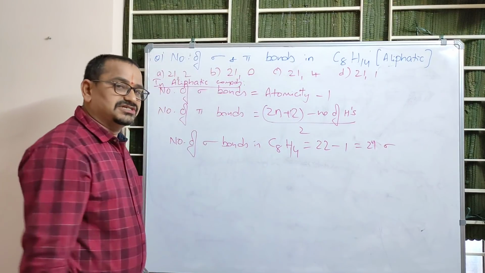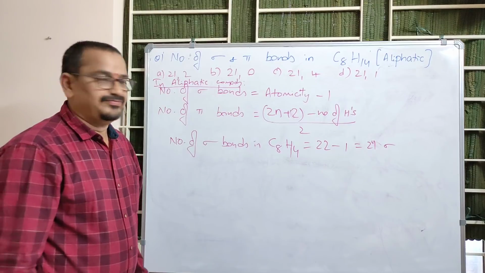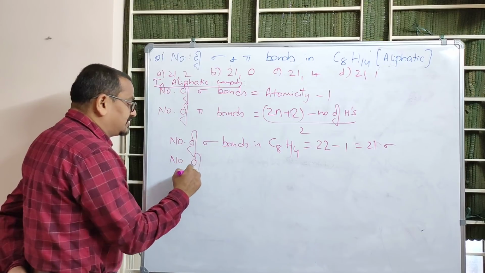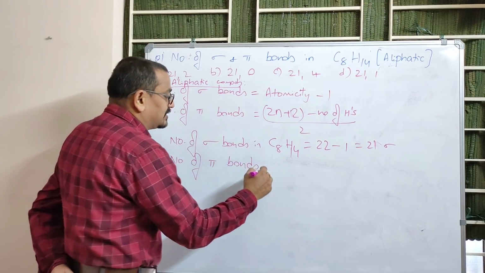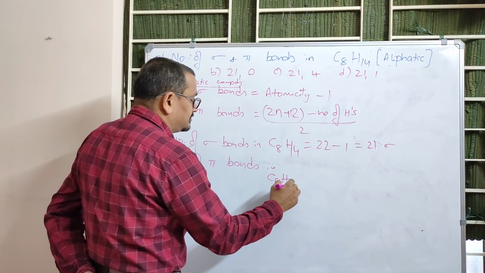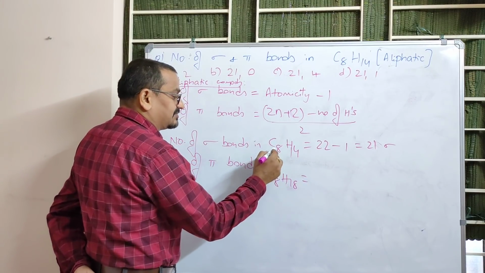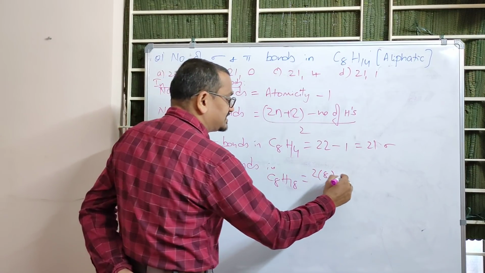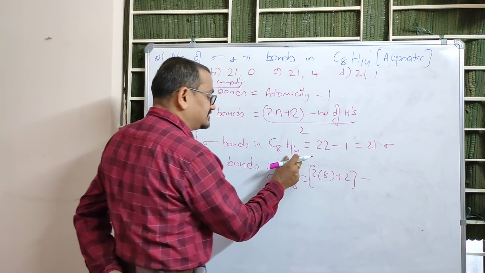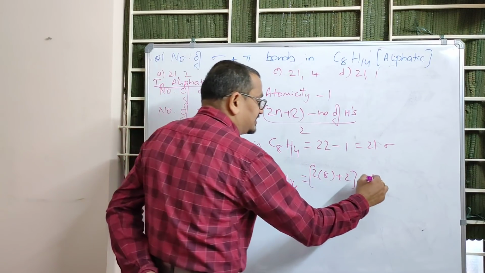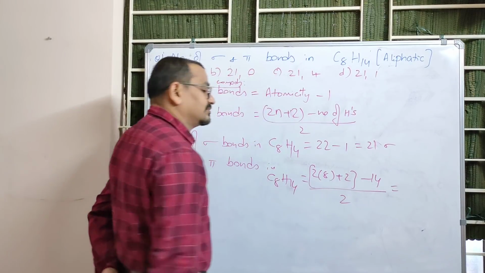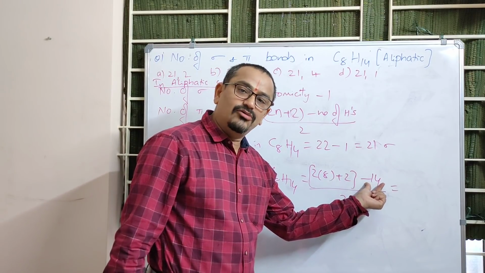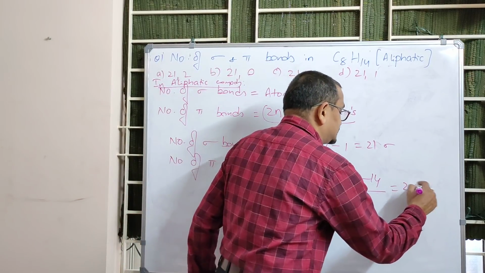Obviously, you can draw the structure also; even after drawing the structure, you will get the same. So, this molecule has 21 sigma bonds. And when it comes to the number of pi bonds in C8H14, n stands for the number of carbons. In this molecule, how many carbons are there? 8. 2 into 8 plus 2 minus the number of hydrogens, 14, by 2. So, 16 plus 2 is 18, 18 minus 14 is 4, 4 by 2, so 2 pi bonds.